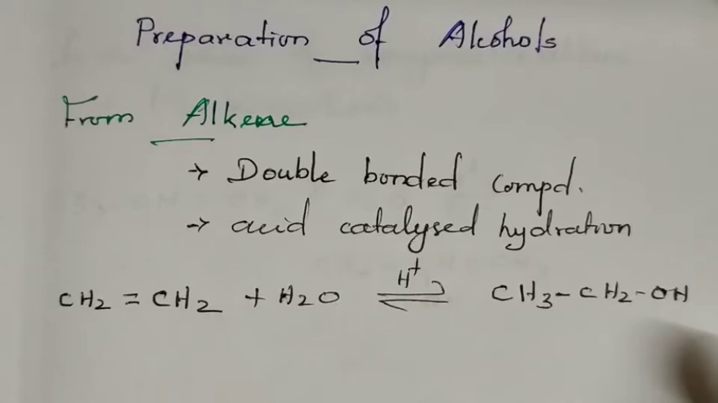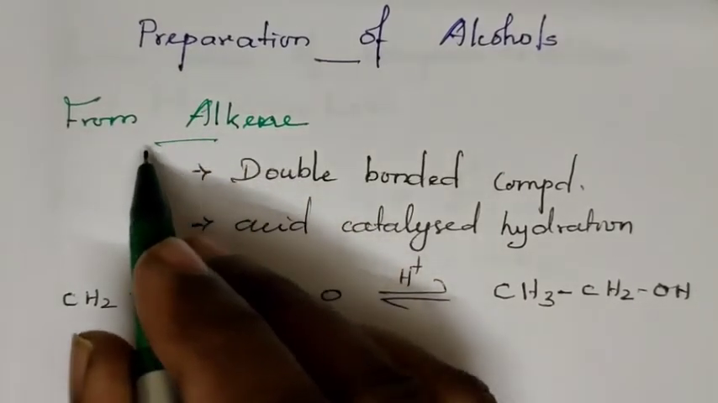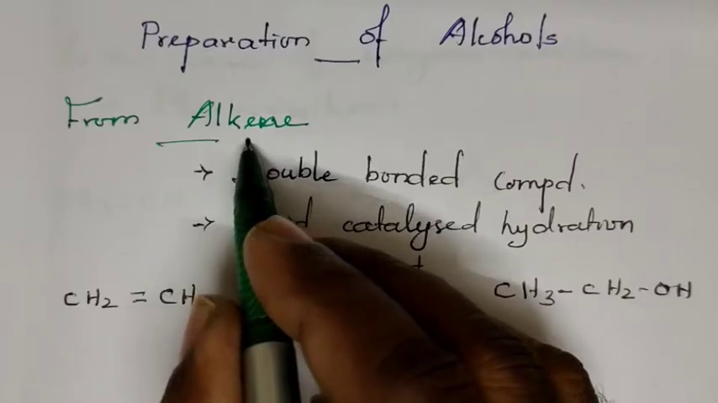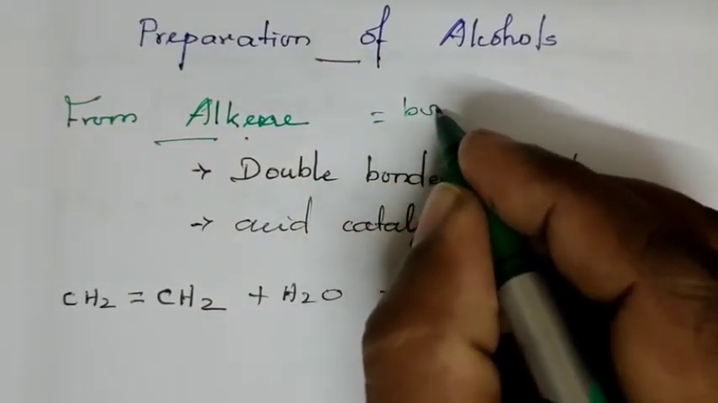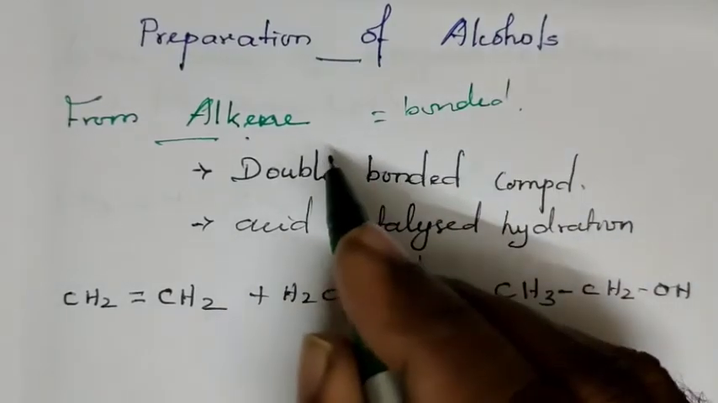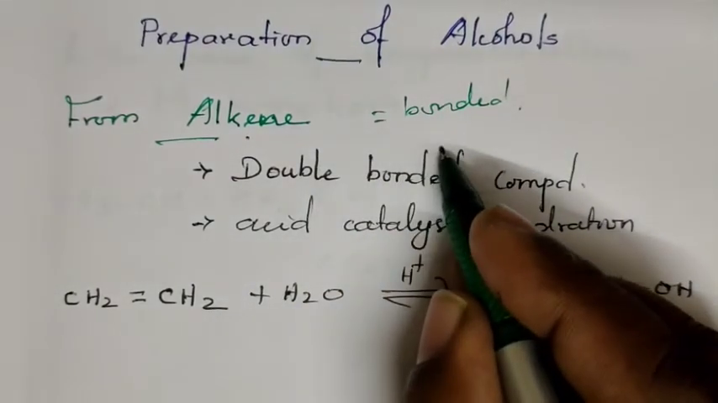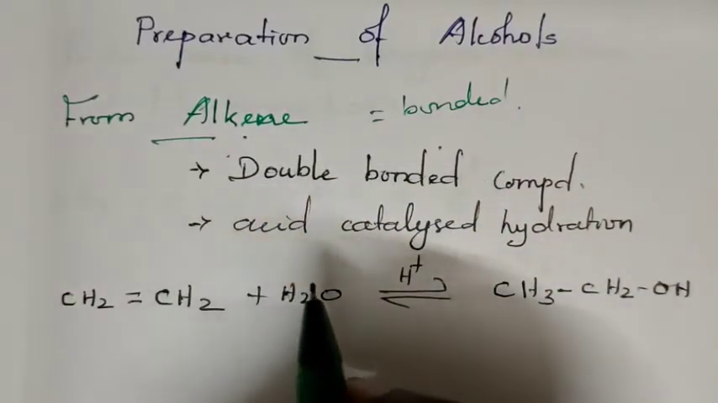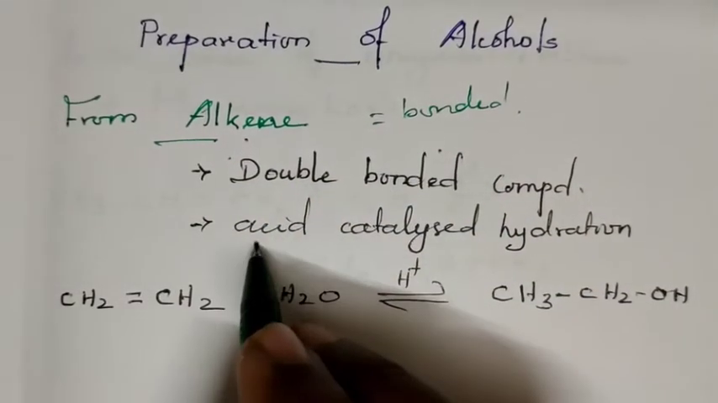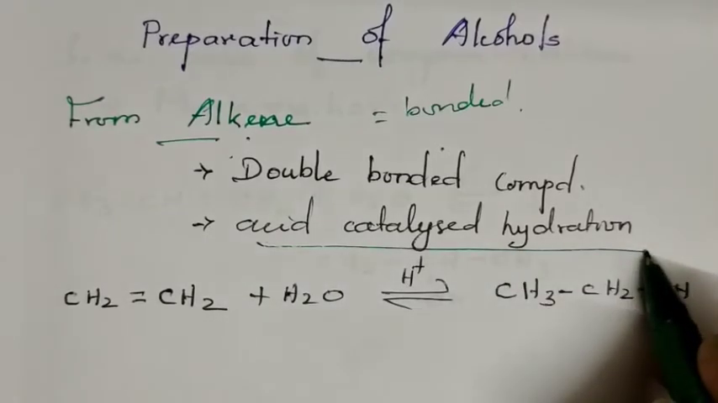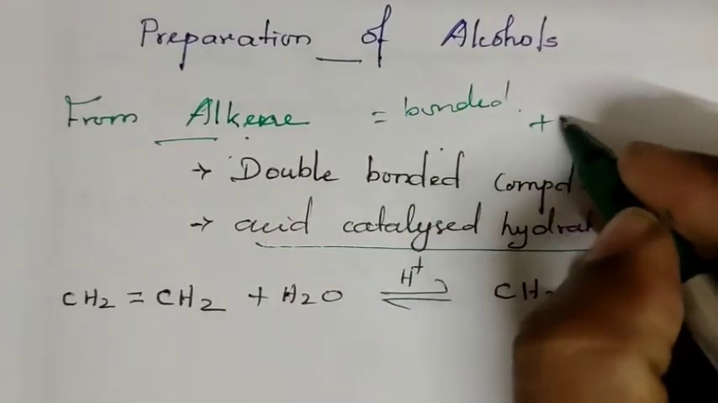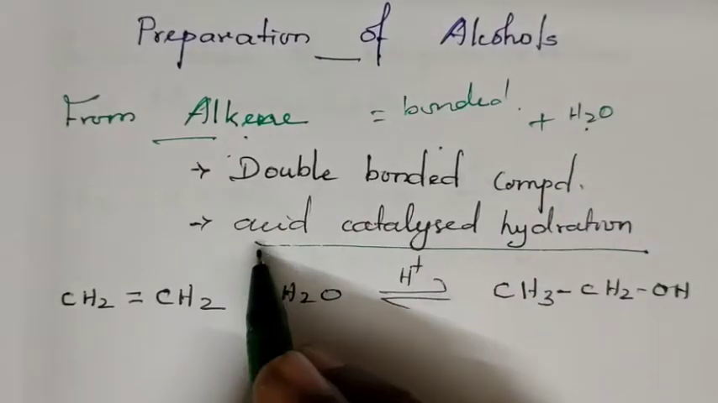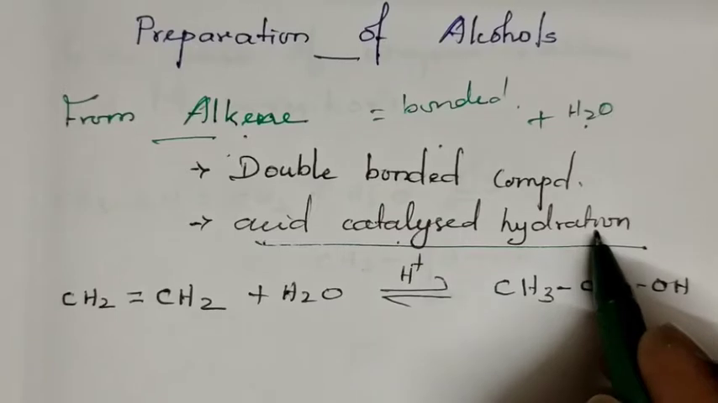Preparation of alcohols. The first method we are going to discuss is preparation from alkenes. Alkene means, as you all know, double bonded compound. So from alkene, alcohols are prepared by acid catalyst hydration. Hydration in the sense means addition of water, in the presence of acid. That is why it is called acid catalyst hydration.